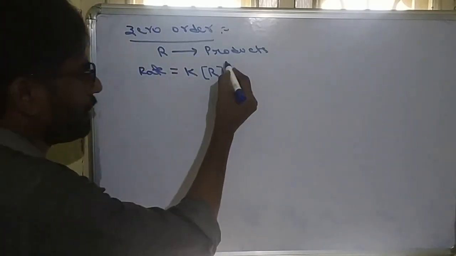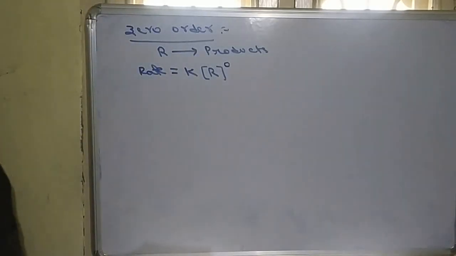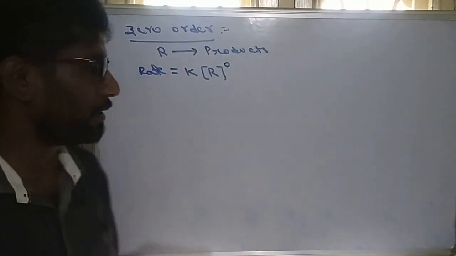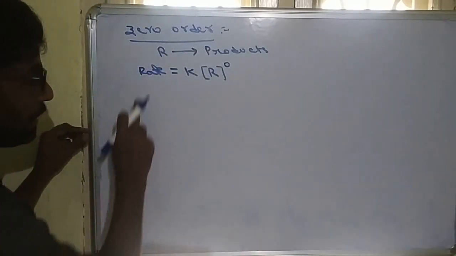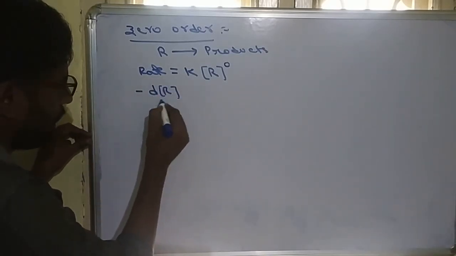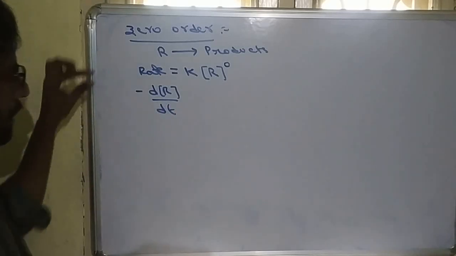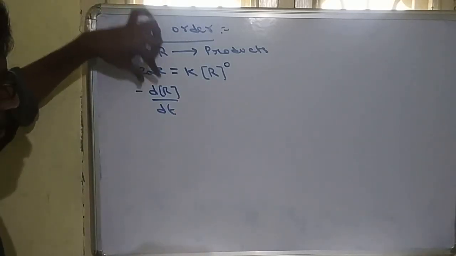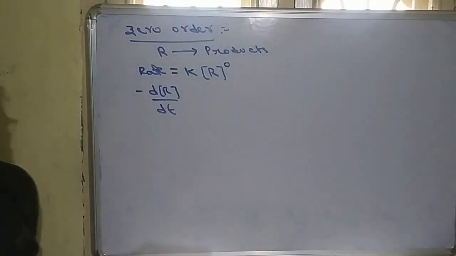We are taking order equal to 0, so the power will be 0. Rate is equal to K into R power 0. We know the rate formula is minus dR by dt, because minus is for the reactant. Reactant sign will be negative. Change in concentration of reactant by change in time.